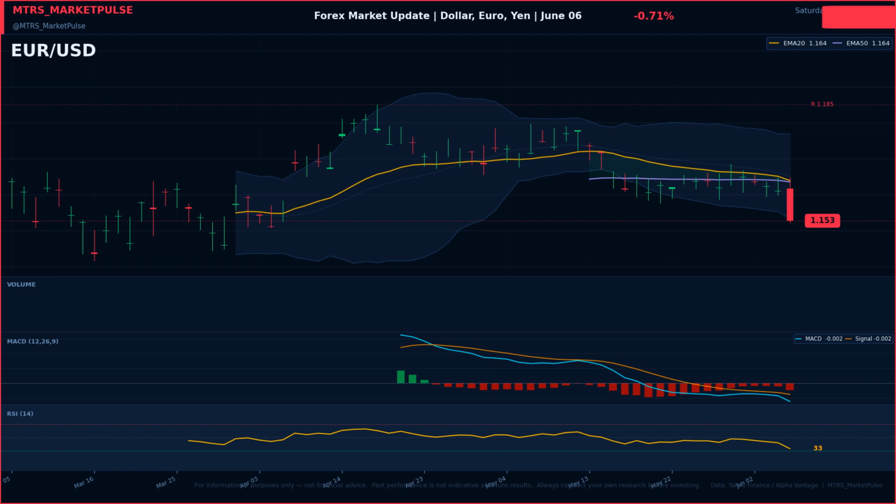Euro to US dollar is trading at 1.15, losing 0.71% on the session. The world's most traded pair is driven by ECB versus Fed rate differentials. Currency markets are reacting to the international role of the euro, June 2026 European Central Bank.